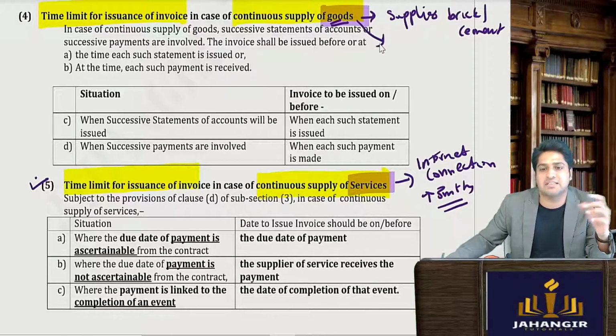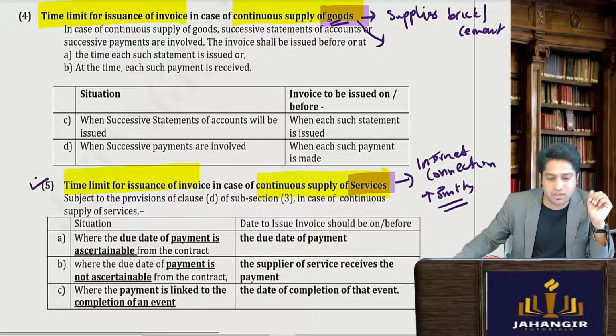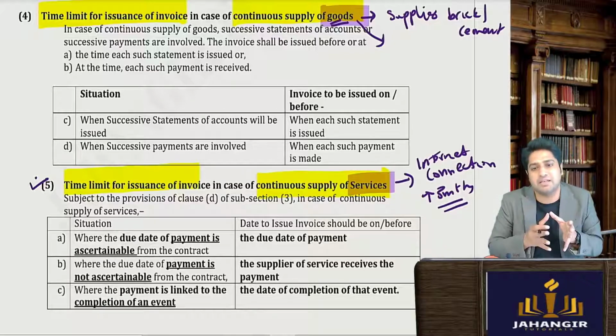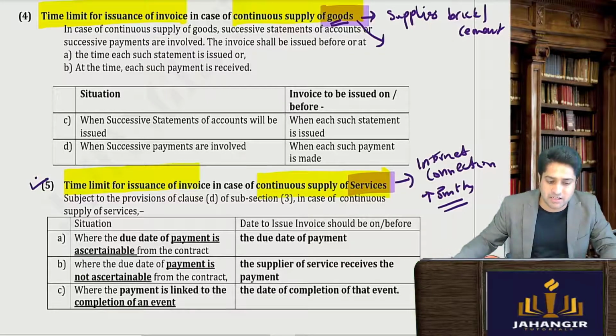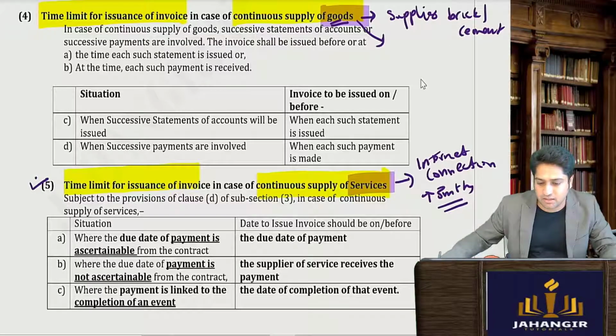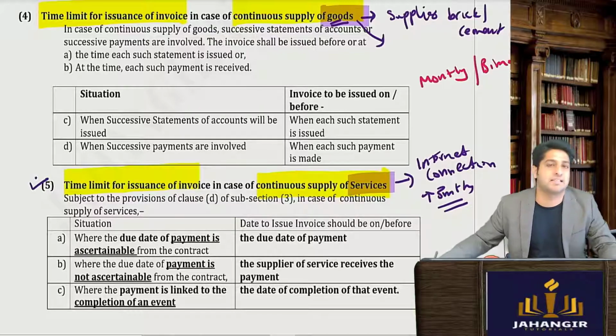It's simply where there is a recurring contract of providing goods. Sometimes after a certain time period they can issue statements, like we can settle the accounts monthly, or on a bi-monthly basis.